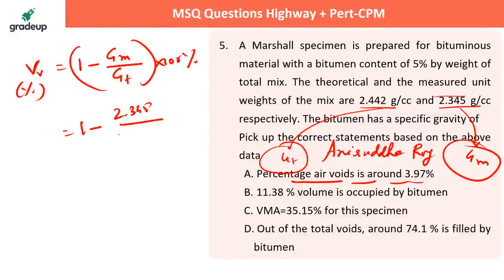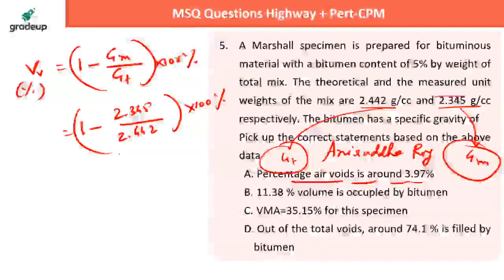2.345, what is GT? 2.442 into 100%. Everybody getting the point? So let's check the answer. It's 1 minus 2.345 upon 2.442. So this answer, yes, absolutely correct.